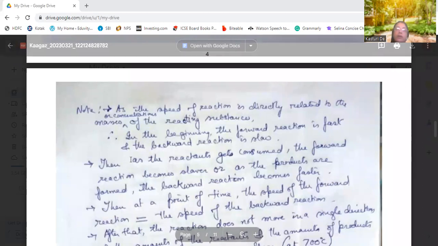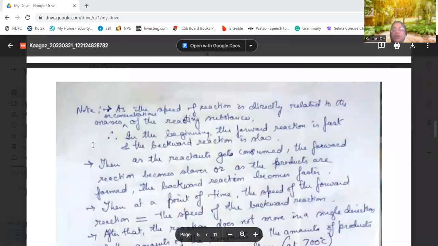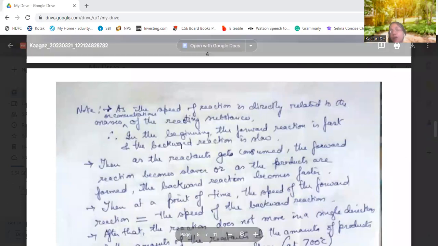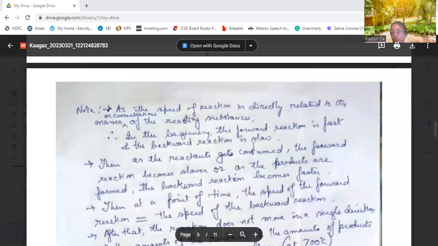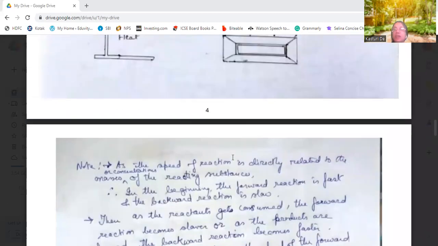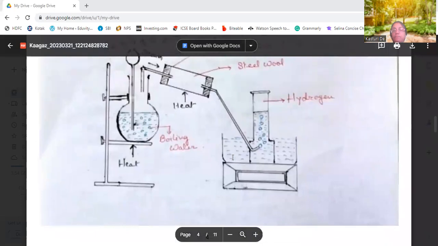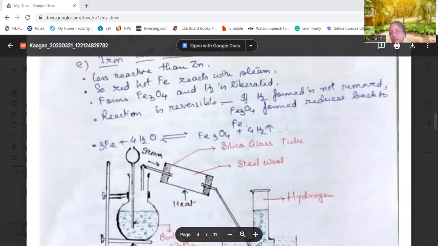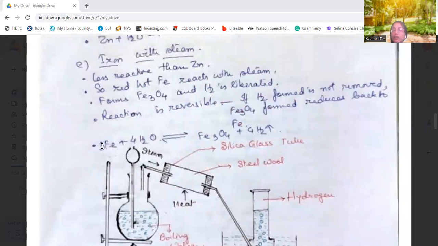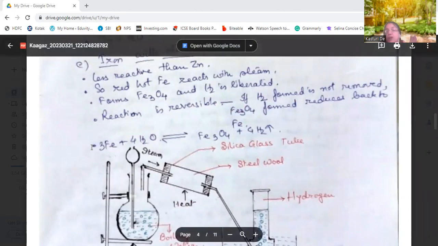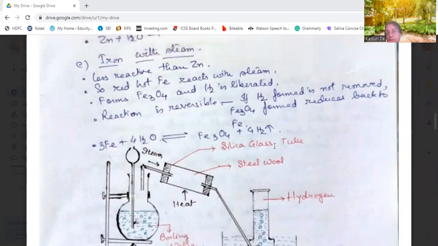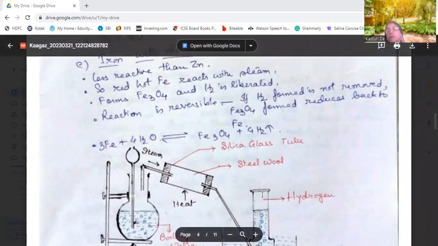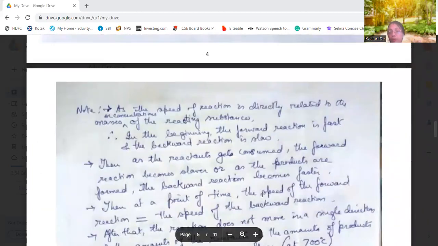In the beginning, the forward reaction is fast and the backward reaction is slow. What happens in this reaction? As it is a reversible reaction, the forward reaction, towards the formation of hydrogen, becomes fast at the beginning, and the reverse reaction is slow, because the reactants are more.